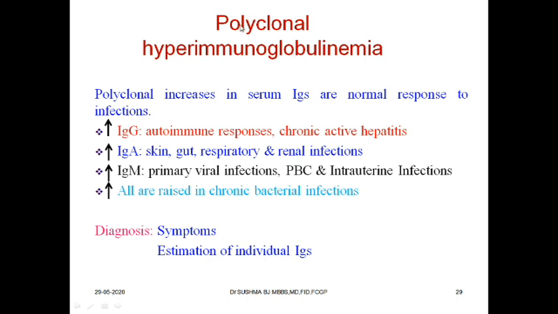Now coming to hyperimmunoglobulinemia, that is polyclonal, means it can involve IgG, IgA, IgM, etc. The polyclonal increase in the serum immunoglobulins is a normal response. Normally whenever we acquire any infection, there may be a shoot up of certain immunoglobulins in our body. Suppose there is a shoot up of IgG, which is a very classical presentation on serum electrophoresis.